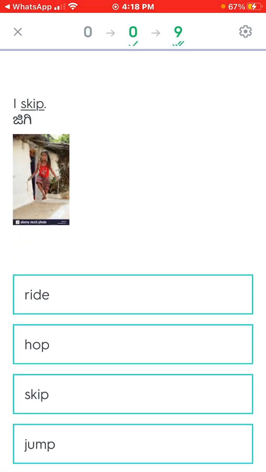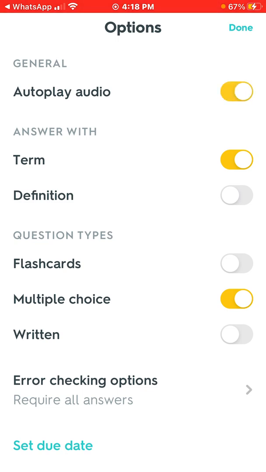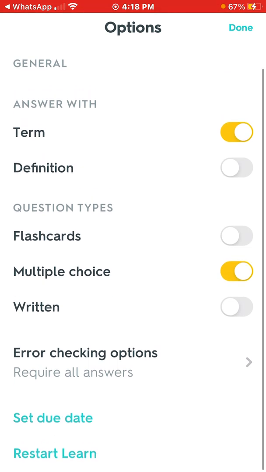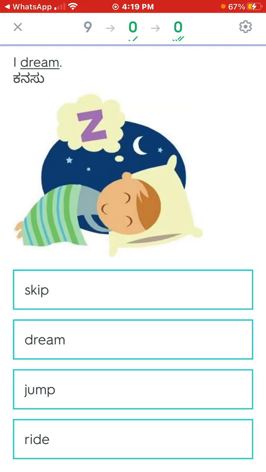Next thing will be learn. In the learn, go to the settings and turn the audio on, and keep only the multiple choice on, otherwise it becomes too much of an exercise. So just keep the multiple choice on, and that is pretty much it. And they can restart learn. So this will take them to multiple choice questions.